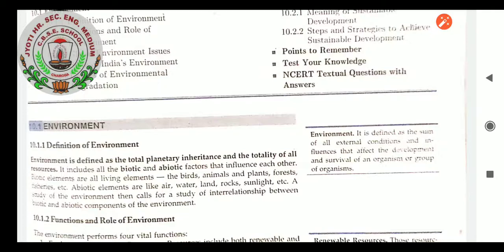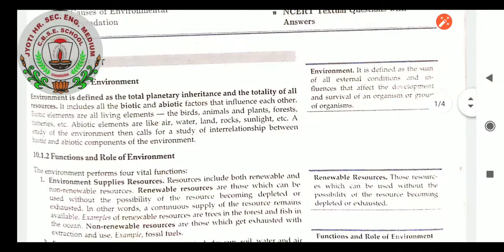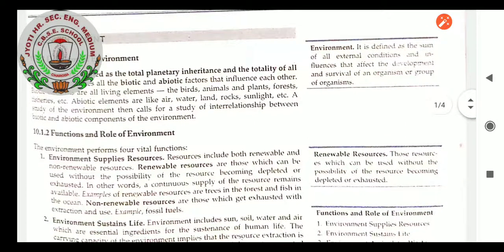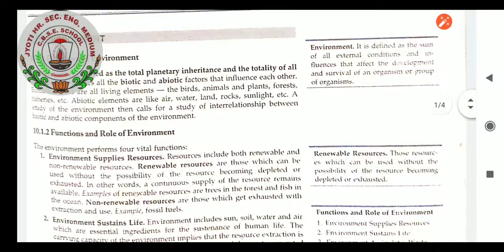When we go with the environment definition, students, it is very clear. All the biotic and abiotic factors comprise and constitute the environment in which we are all surviving. Functions and role of environment, students: the very first function or role of environment is that environment supplies resources. Resources include both renewable and non-renewable resources.